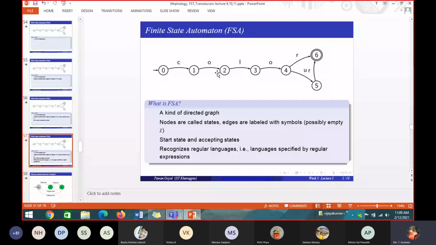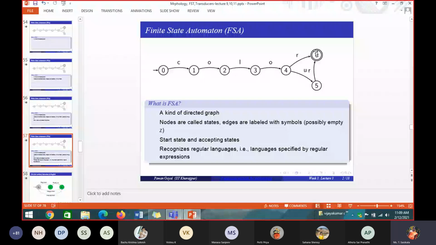It will start with the start node, take the input character C, and move to state 1. From 1, it moves to state 2. From 2, it moves to state 3, then 3 to 4, and so on, and ends with R, which is state 6 in the graph, the ending state. So if I give the word COLOR, it is accepted by the automaton.